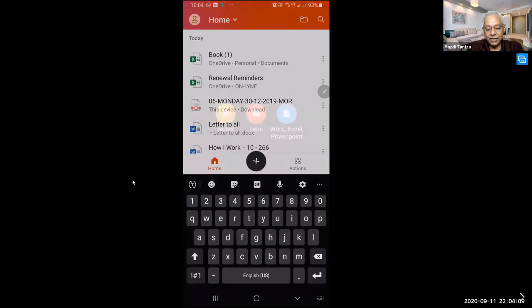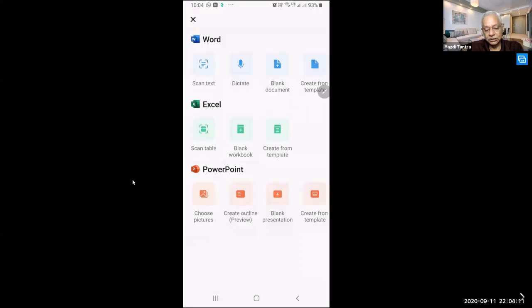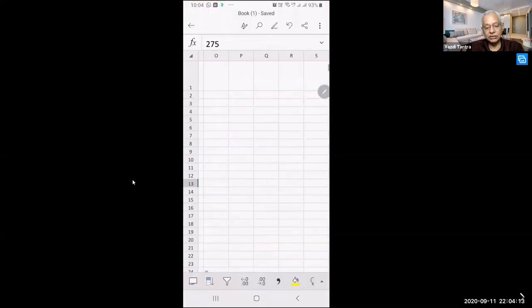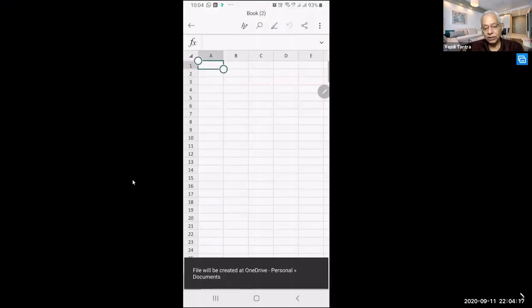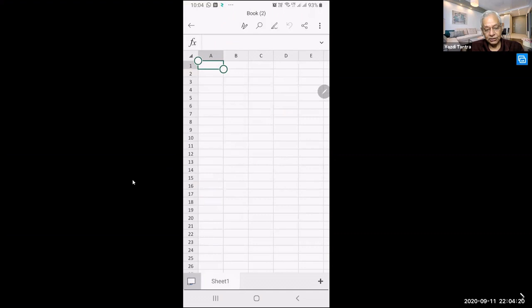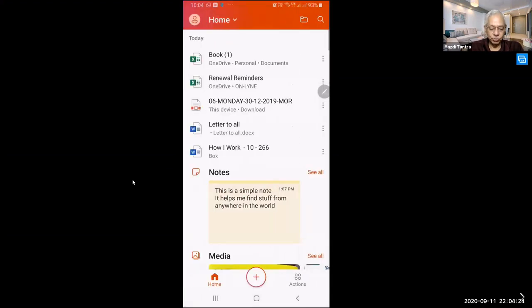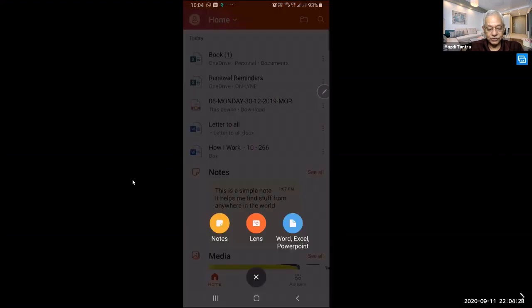So when you say add, you can say Excel, you can say blank workbook and start with a blank worksheet in Excel. Okay, and you can start typing something. But now see, there are so many other things that you can do here. One is, of course, you can write your own notes. So you just click on notes and you can start typing.